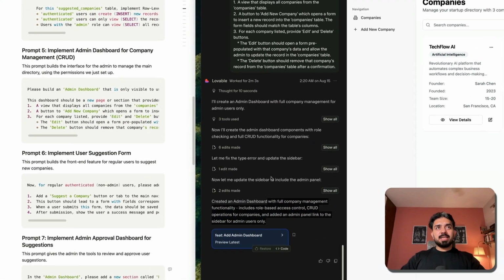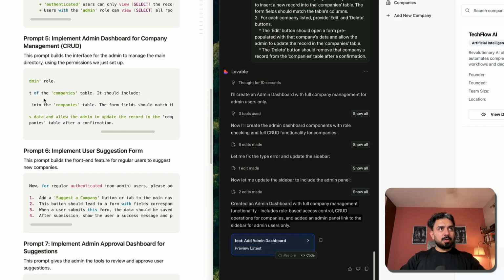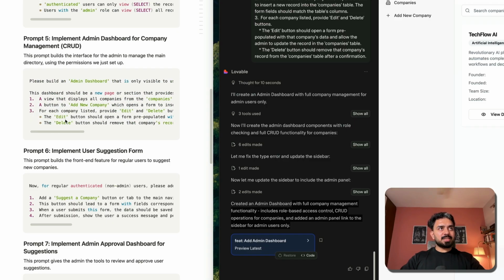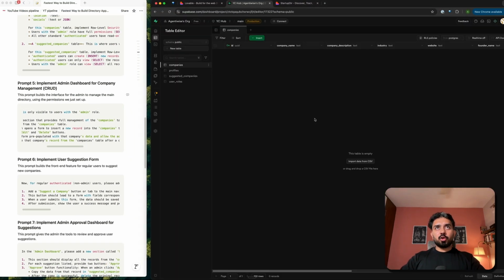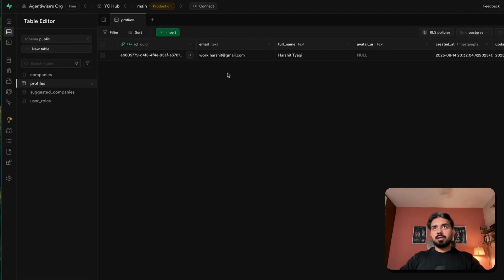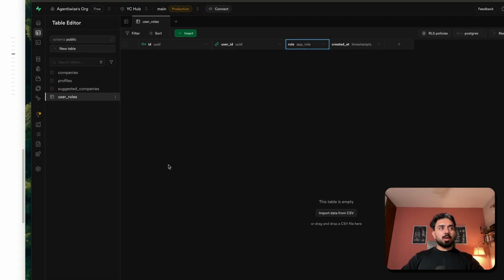So you can see that in the prompt it is mentioned that this dashboard should be a new page or section that provides full management of the companies table. It should include all of these things, and then the admin dashboard that is only visible to the users with the admin role. Now, if I go on to my table, if I check the profiles here, so this is my profile, okay, user roles. Within the user role, I have this role thing.